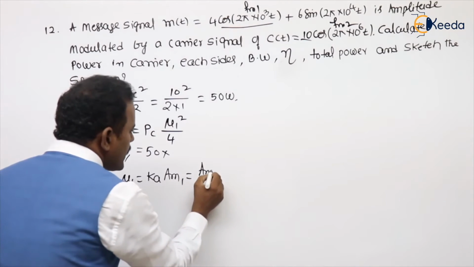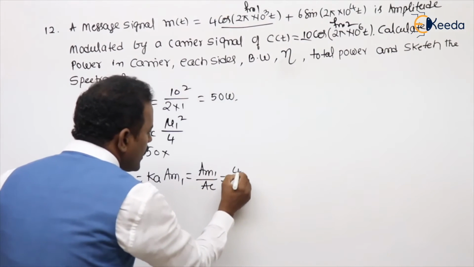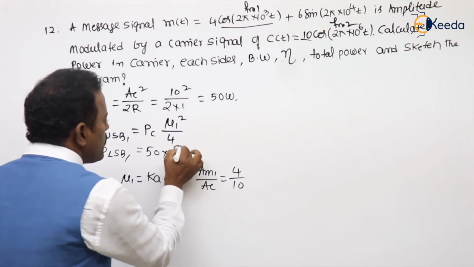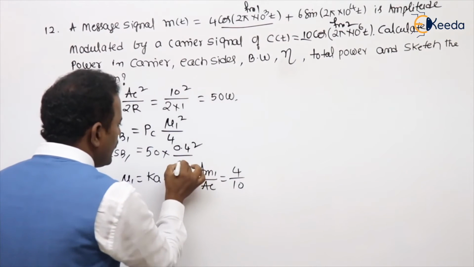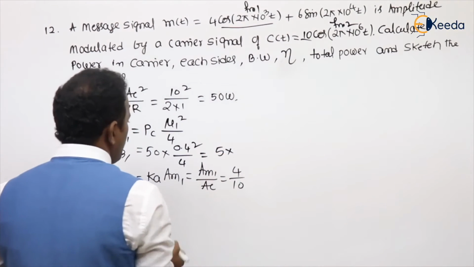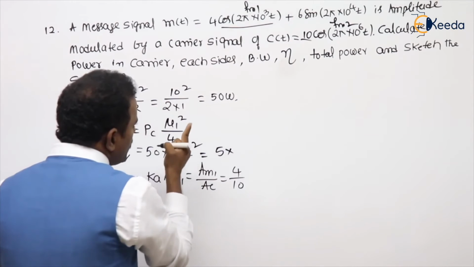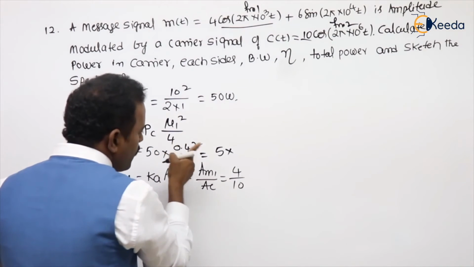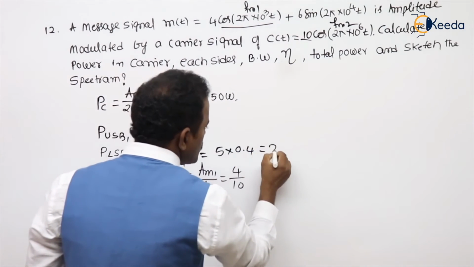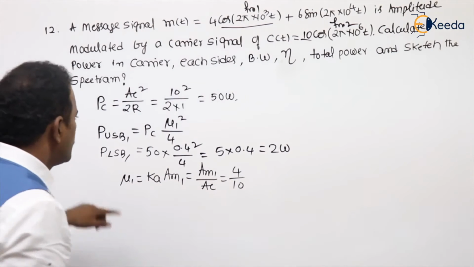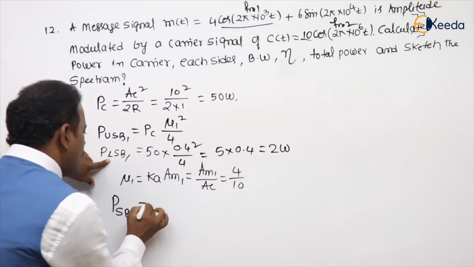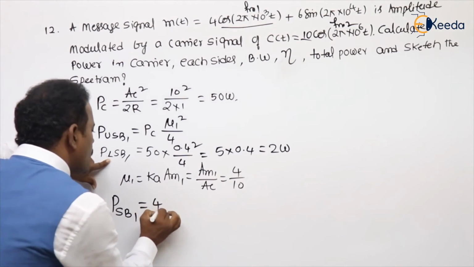Here Ka is 1 by Ac, Am1 value is 4 by 10, means 0.4. So 0.4 whole square by 4. Let's see how easily you can make it. 50 by 4 into 0.4 squared, that is 0.4 into 0.4. 4 by 4 cancel, into 0.4. 5 4s are 20. So 2 watt. So USB1 2 watt, LSB1 2 watt. So total sideband 1 power, LSB1 plus USB1, 2 plus 2, 4 watt.